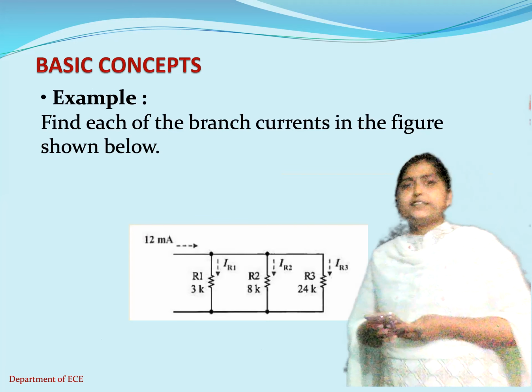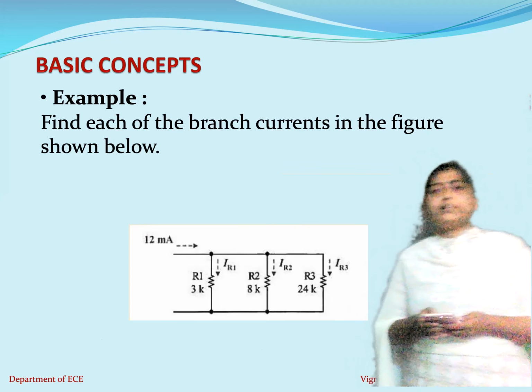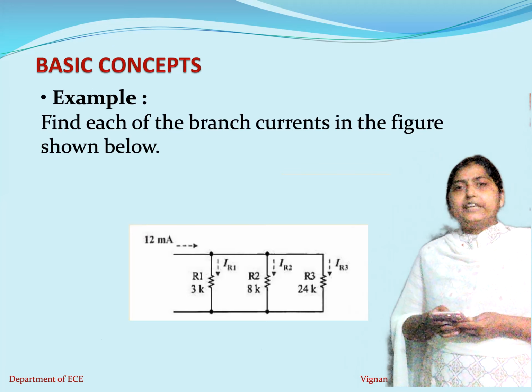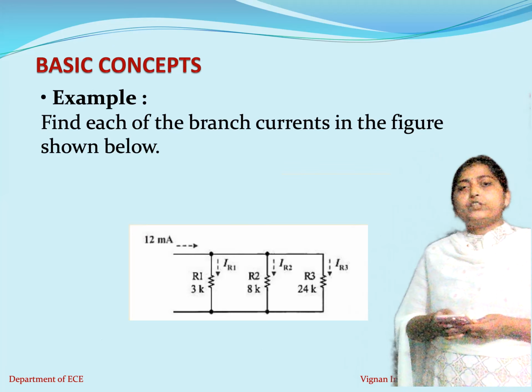Now this is a small example. All of you please note it down, and let us find out the current across each branch using the current division rule. Okay.